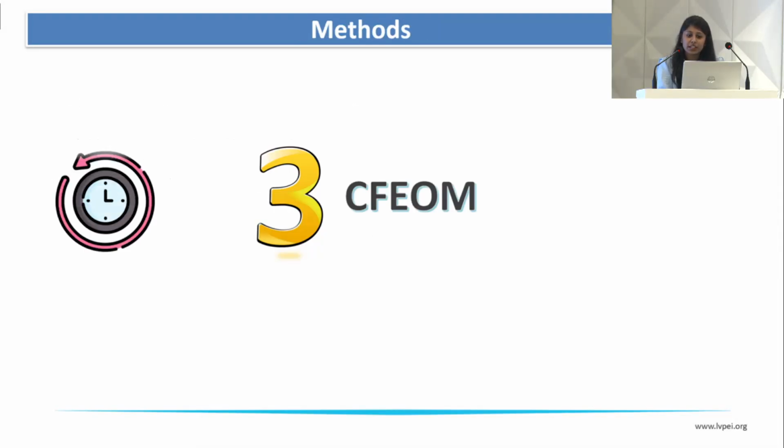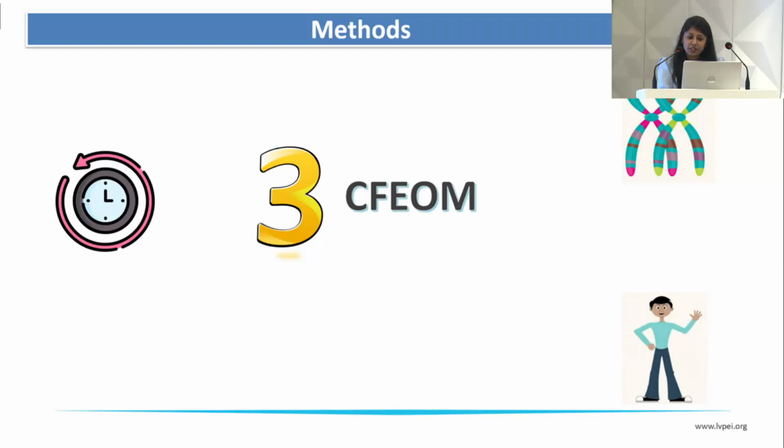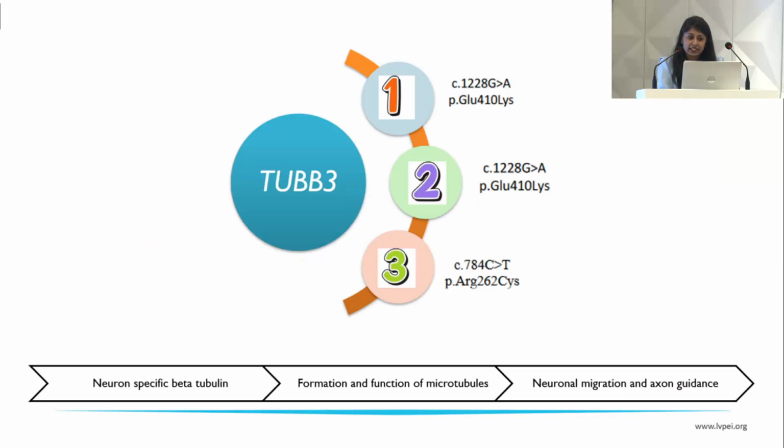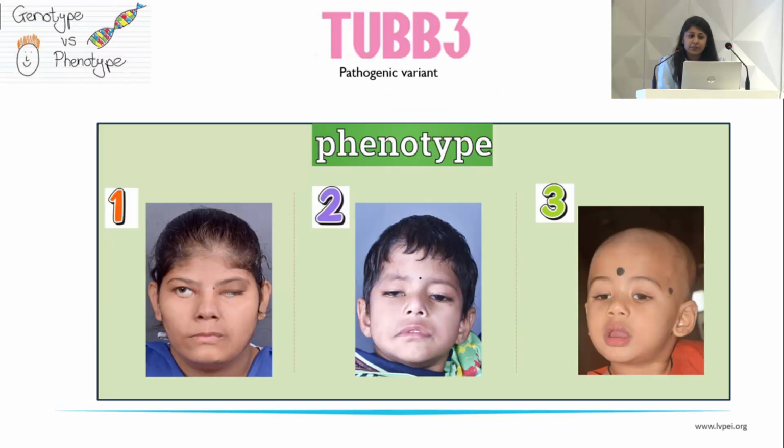Here we report 3 cases of CFEOM studied retrospectively over time, and we tried to correlate the genotype with the phenotype in the following series. All the 3 cases had a pathogenic variant of gene TUB3 at various loci. This gene codes for neuron-specific beta tubulin, which helps in formation and function of microtubules and further guiding neuronal migration and guidance. This study reports 3 cases of CFEOM with exotropia and restriction of ocular motility to variable extent in different age groups with variable clinical presentation, but a common pathogenic gene variant.